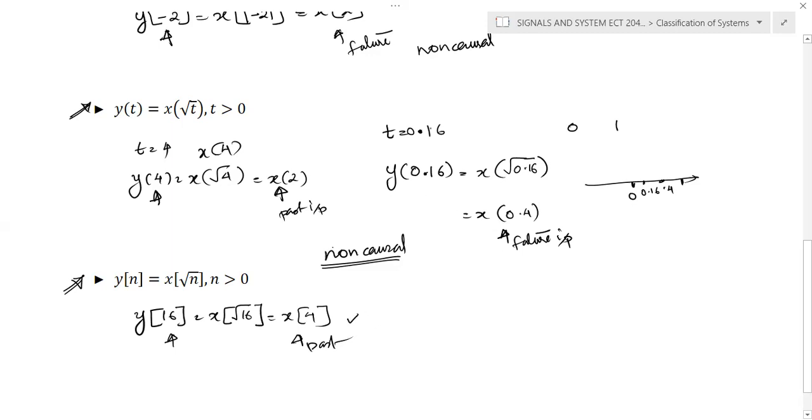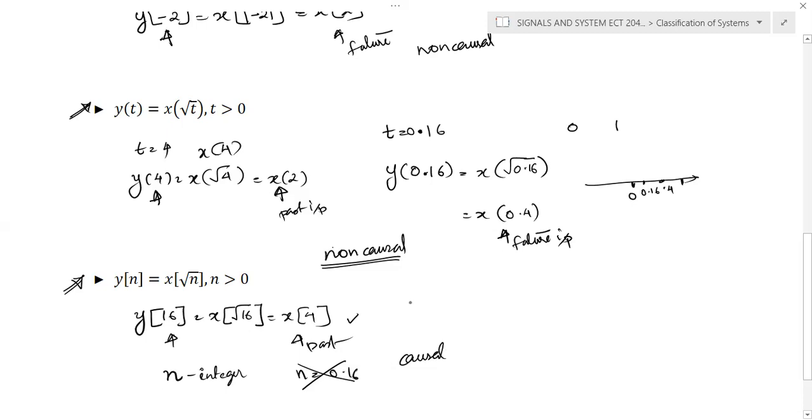But if you try some other value like t is equal to 0.16 in the previous question, here we don't want to check such values because n is an integer. For integer values, we will not get any problem, and n is greater than 0 also. So we don't want to consider values like n is equal to 0.16, because n will not take such values. Okay, so this condition is not evaluated in this particular question. And the discrete time system y of n is equal to x of root n is a causal system.